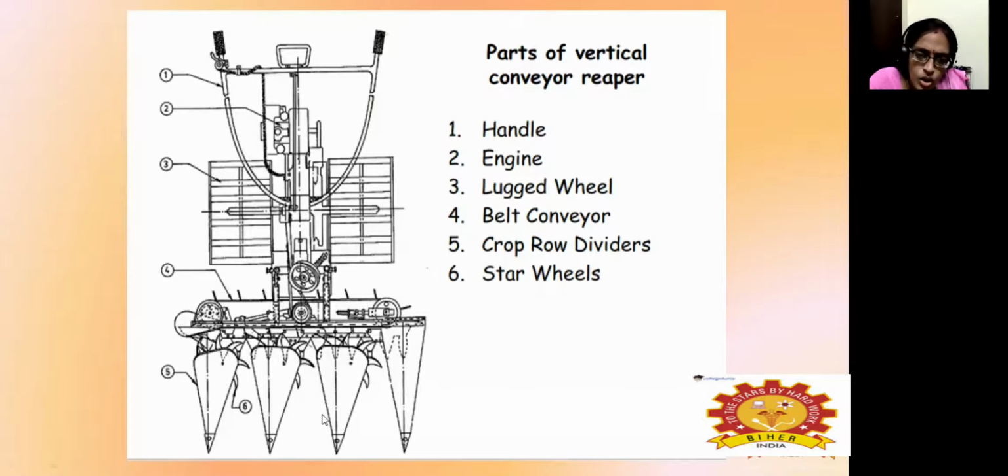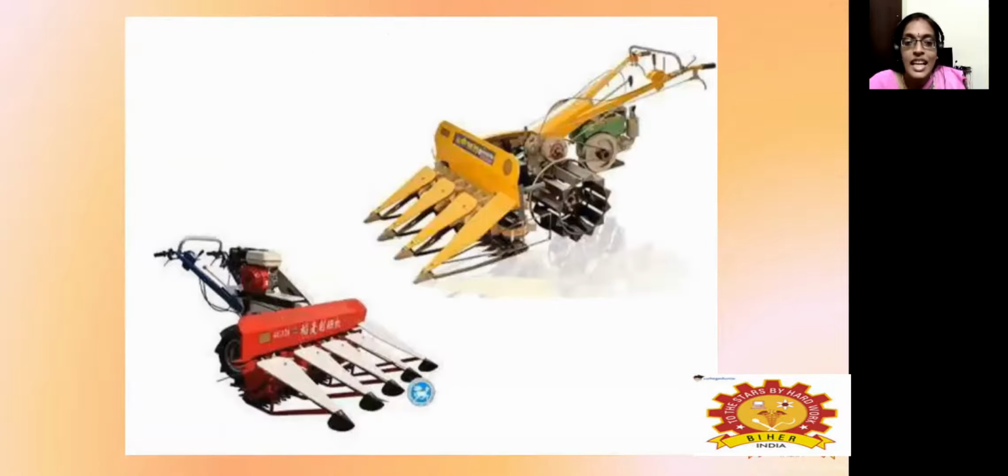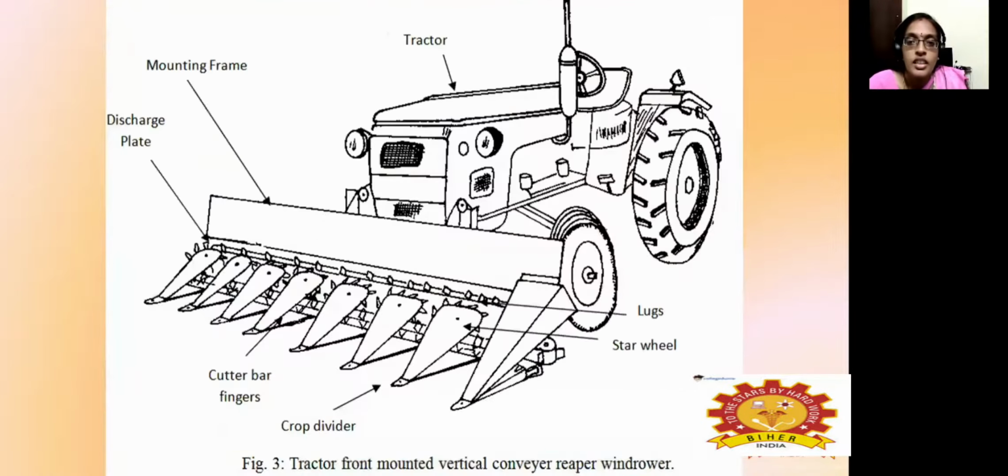So this one is the row crop divider. Then there is a wheel which is star shaped. This is known as the star wheel, which helps in the picking and cutting. It will give these picked crops to the cutter bar, and the cutter bar will perform the cutting or slicing operation. So these are all the different types.